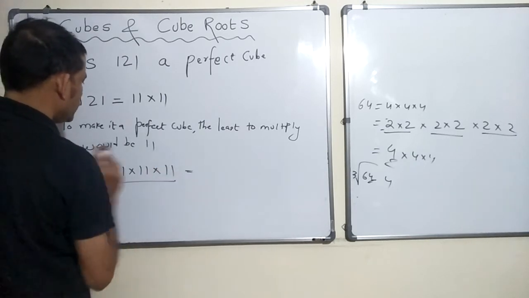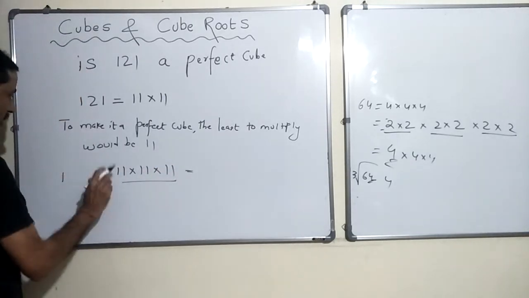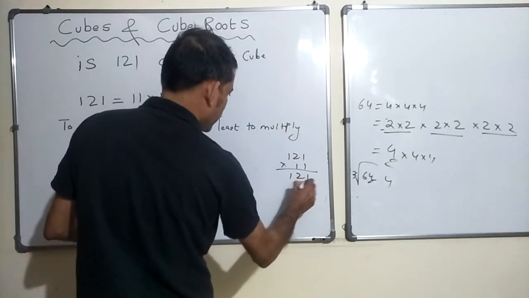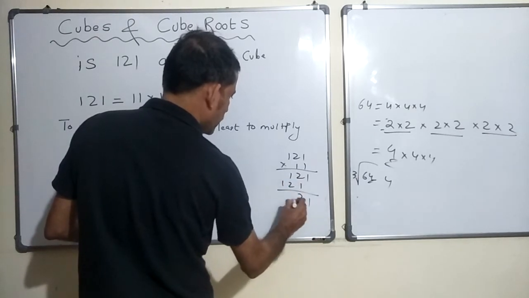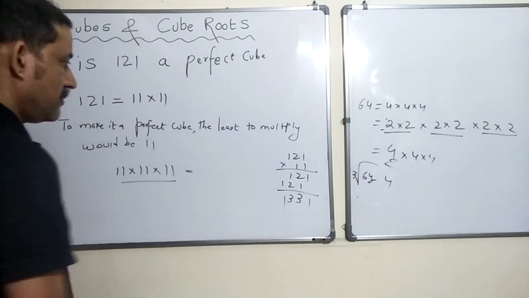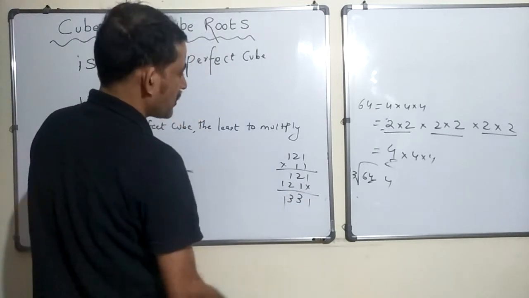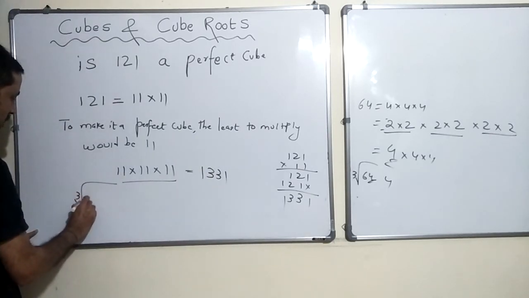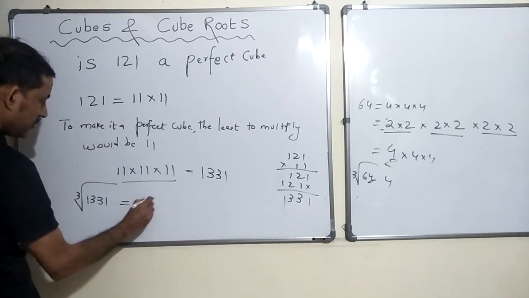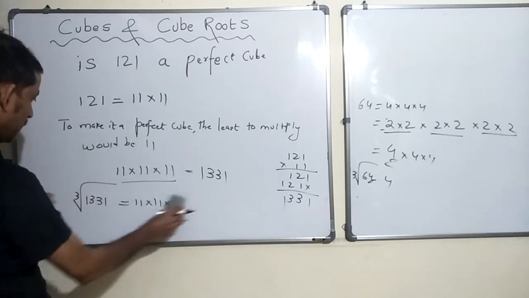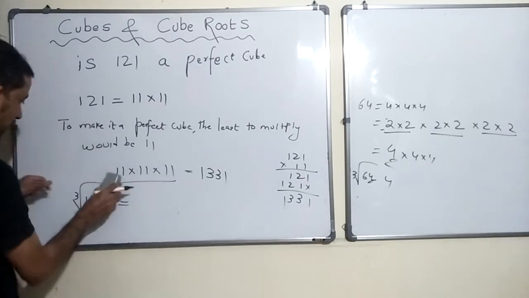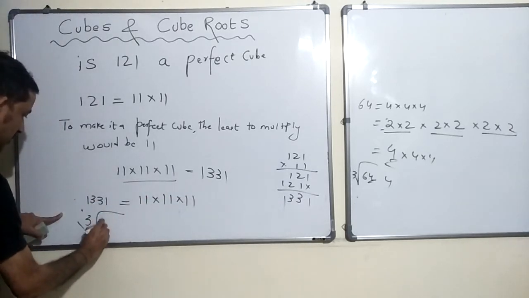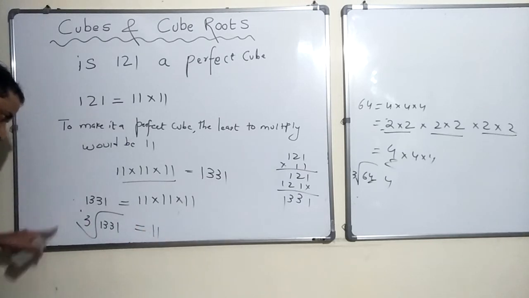In that case, it becomes 121 into 11, which is 1331. Is that right? Correct. Now the cube root of 1331 is nothing but 11 into 11 into 11. So the cube root of 1331 is 11.